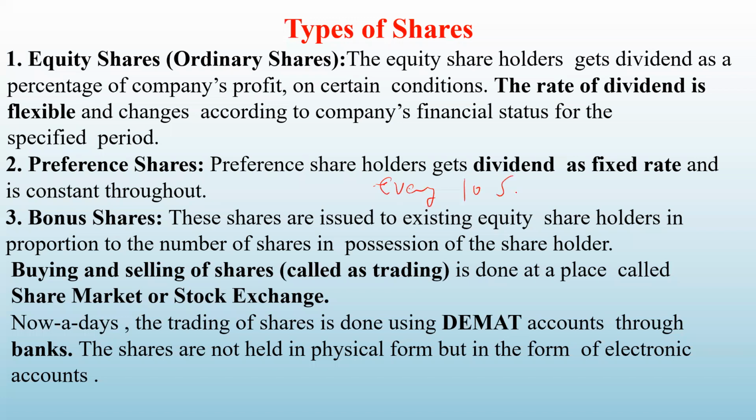Every 10 shares, 3 bonus shares. If you are having 10 shares with you, you will get 3 extra shares, 3 bonus shares. So suppose a person has got 20 shares, then how many bonus shares he will get? 6 bonus shares, correct? If a person has got 50 shares, then he will get 3 into 5, that is 15 bonus shares. So bonus shares are always given in proportion to the number of shares in possession of the shareholders.